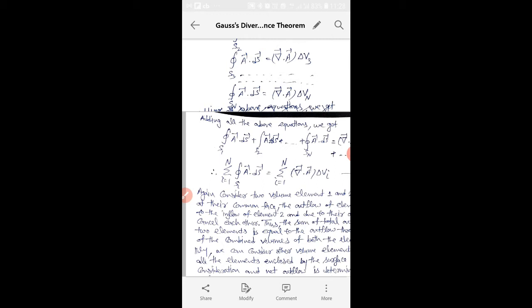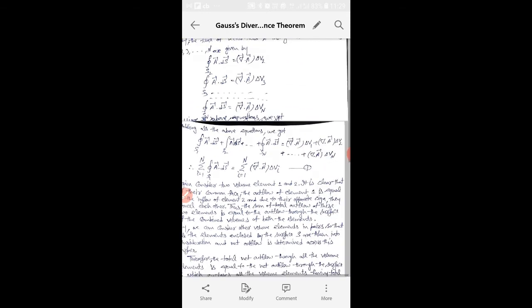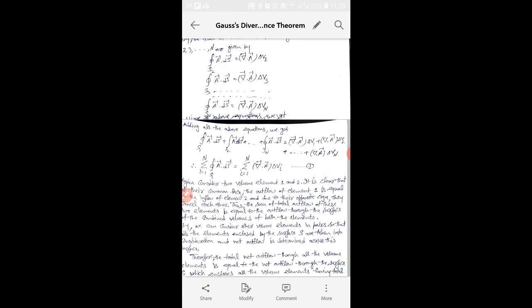So the left hand side will become the surface integral of A dot dS over the surface S1 plus S2 plus S3 up to Sn. The right hand side will become the divergence of A times volume delta V1, then divergence of A times delta V2, up to delta Vn. All these terms get added.